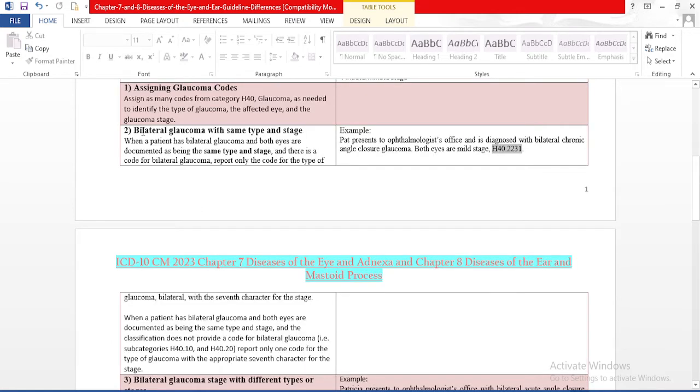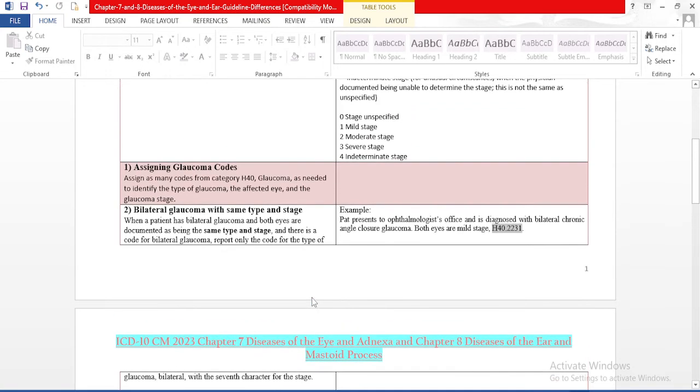The second guideline is bilateral glaucoma with same type and stage. When a patient has bilateral glaucoma and both eyes are documented as being the same type and same stage, and there is a code for bilateral glaucoma, report only the code for the type of glaucoma, bilateral, with the seventh character for the stage. As we initially learned, we use the seventh character for glaucoma stage.